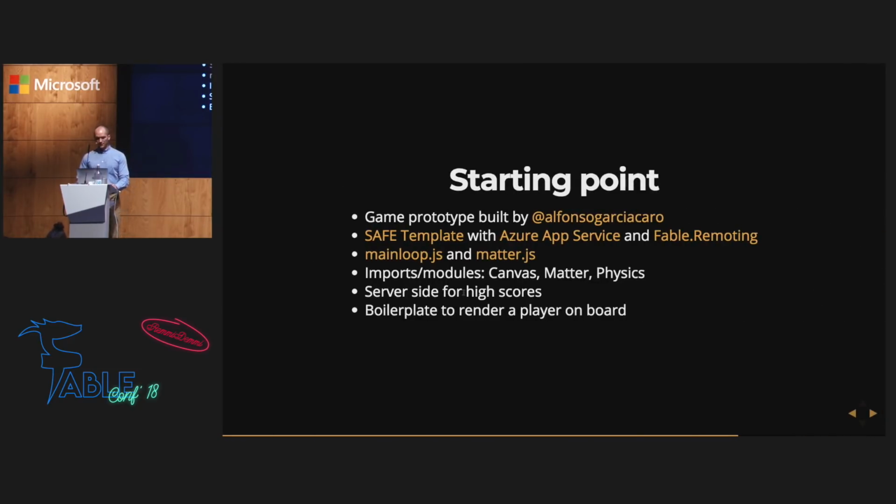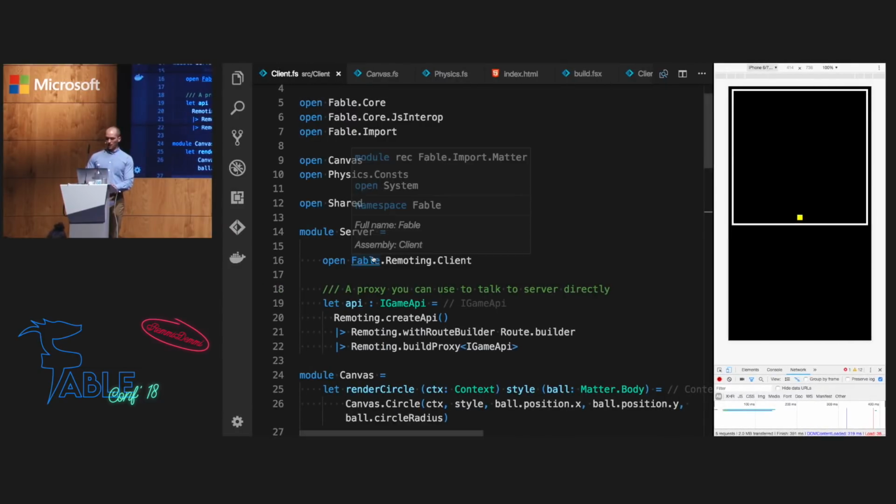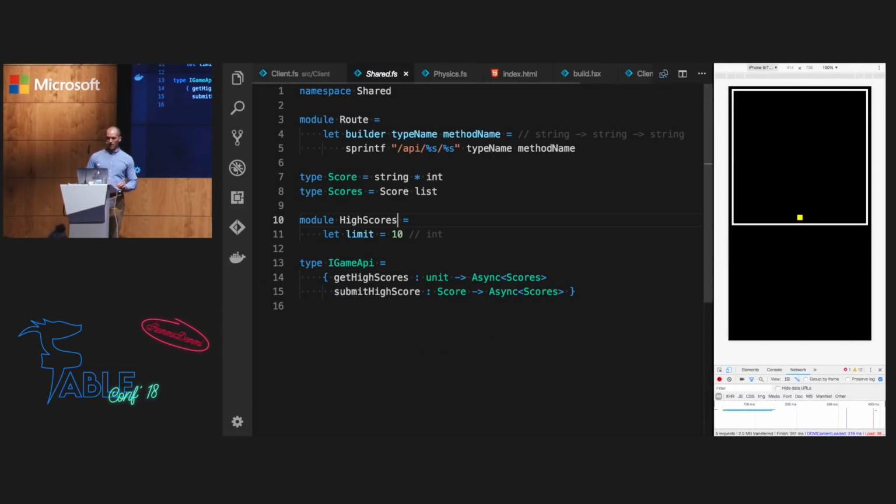And for the server side of things, I have some shared code as well, very simple. We'll have Score, which is a tuple of string and integer, so a name and a score. And Scores is a score list, basically. There's a limit of high scores, of 10 high scores, which will be the 10 best scores displayed in the game screen. And for the protocol communication with the server, we just have two functions.